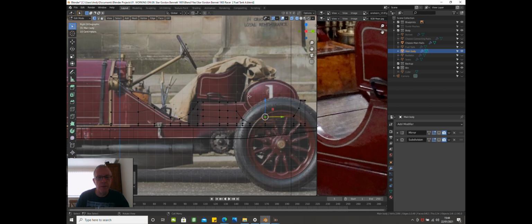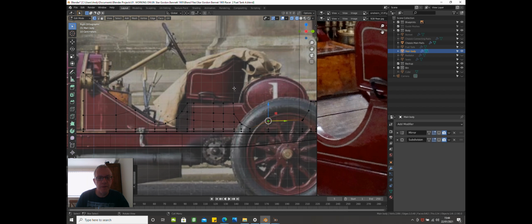So we'll leave that there. Now we're getting a bit nearer, so we go B, range select this, drag this over to here. What I want to do is there, press GG and slide it across. And the same with this one. So we've got it as equal as we can.